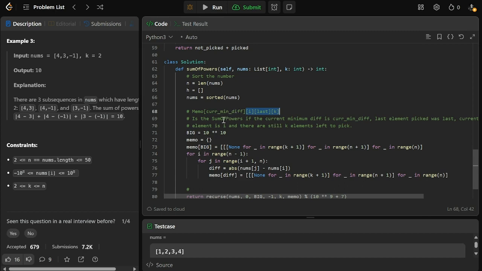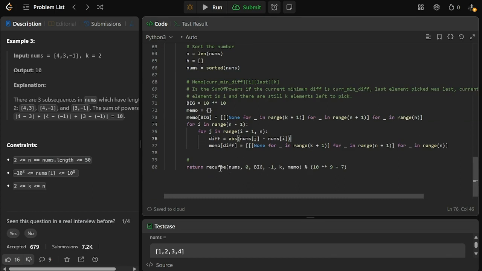Something else you can do is pre-calculate all the minimum differences, which is just 250 calculations, and then convert each difference into an index. Then your memo can just be a straight-up four-dimensional array, but you can also do it this way.